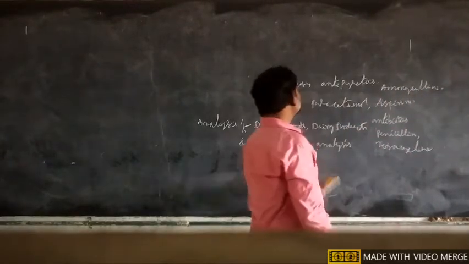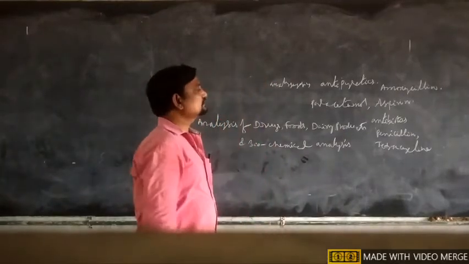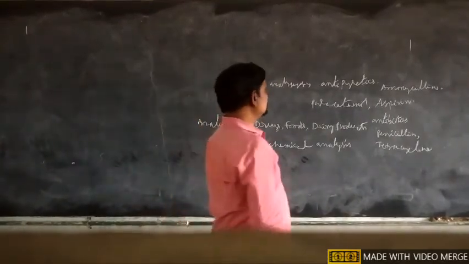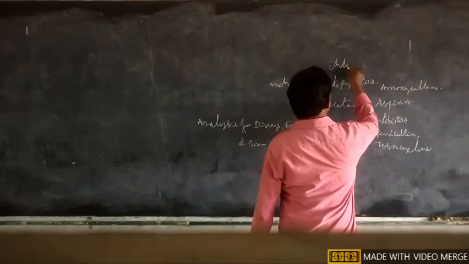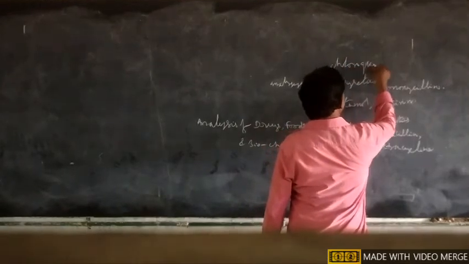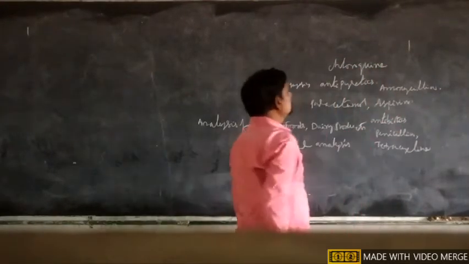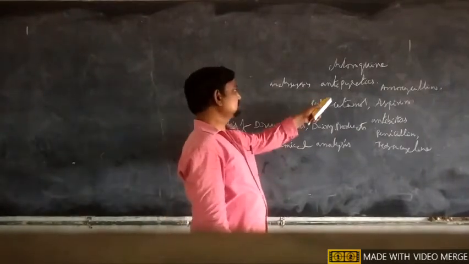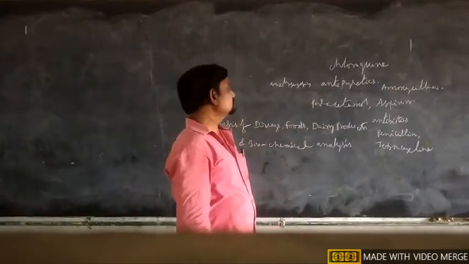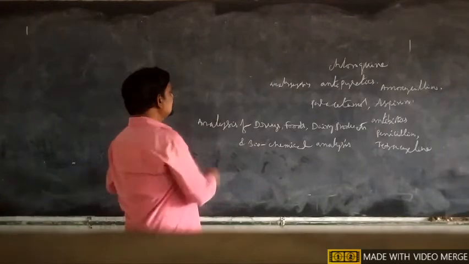And unit 1 also covers antimalarial drugs like chloroquine. So all these drugs are covered in unit 1.